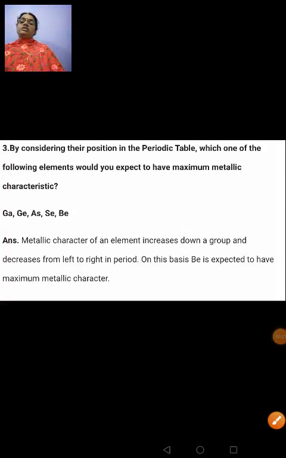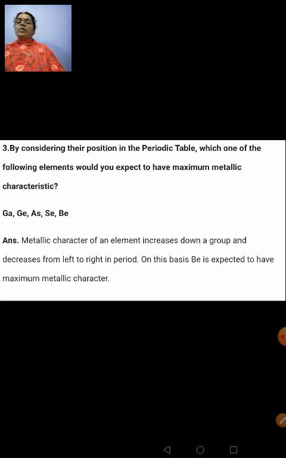Considering their position in the periodic table, which one of the following elements would you expect to have maximum metallic characteristic? Elements given are gallium, germanium, arsenic, selenium and beryllium. See, they are asking about the metallic character. Atomic number of beryllium is 4 and of gallium is 31, germanium is 32, arsenic is 33 and Se is 34, right?